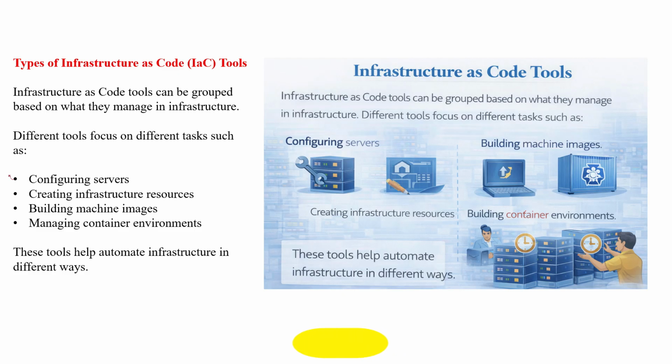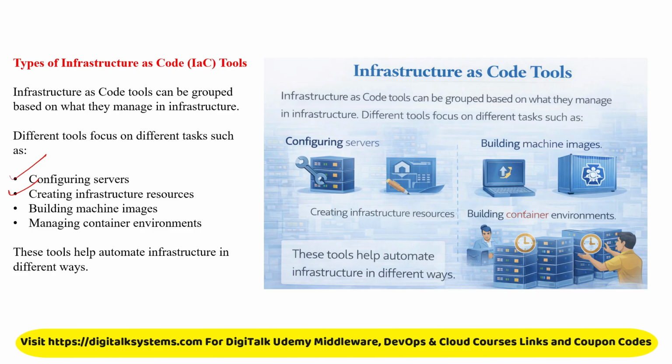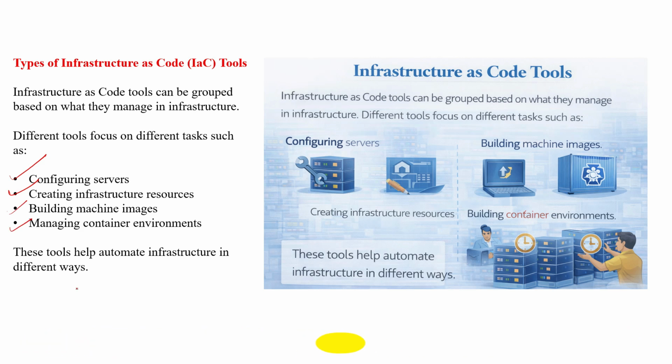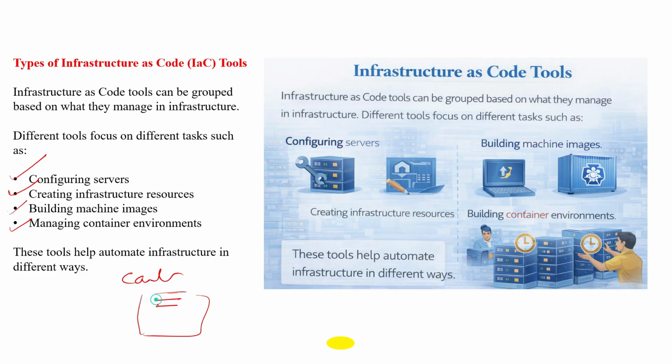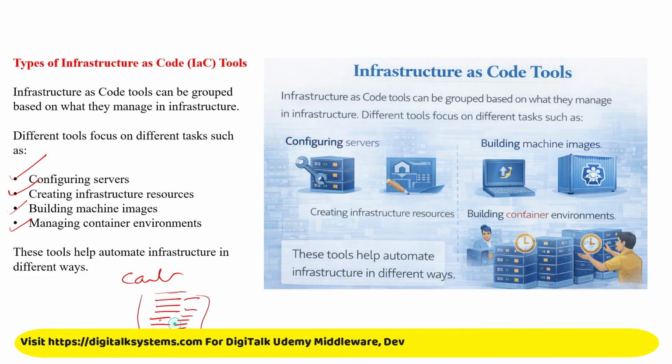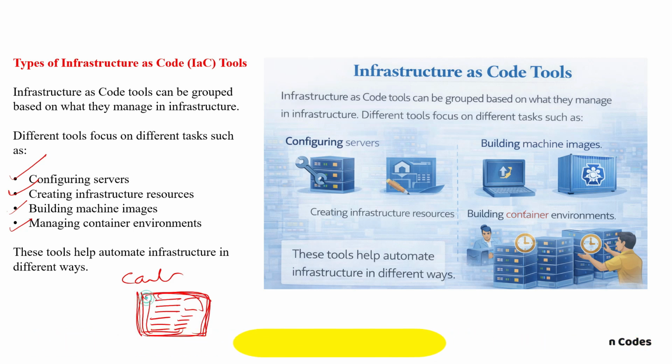For example, you are going to configure servers, create infrastructure resources, maybe install software, build machine images, or maybe configure containers. A container is a feature where we group everything inside a single image. I'm sure you have heard about the Docker container, containerd. These are containerized applications. A container contains all your application software and the corresponding dependencies as well. Whenever we need to move code from one environment to another, we move the containers, and with respect to each and every container, we have an image.